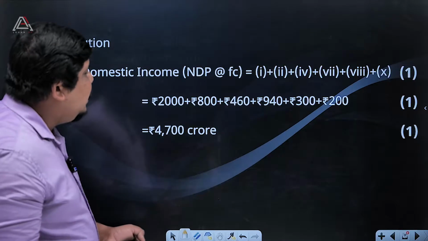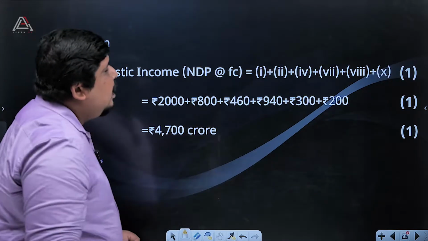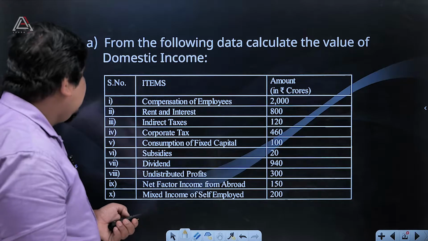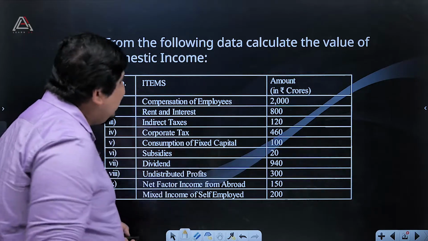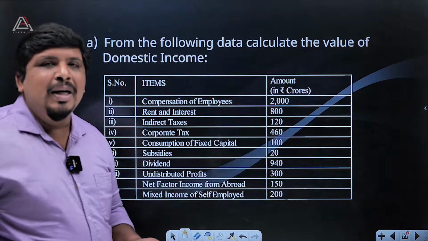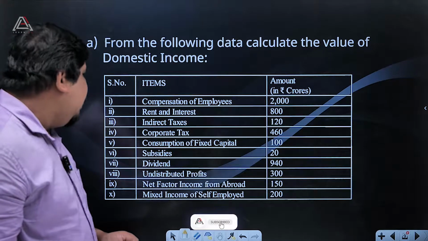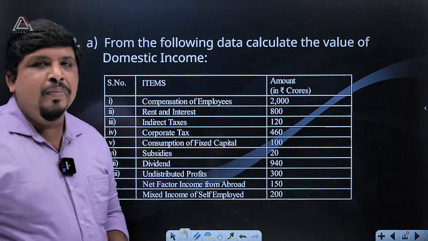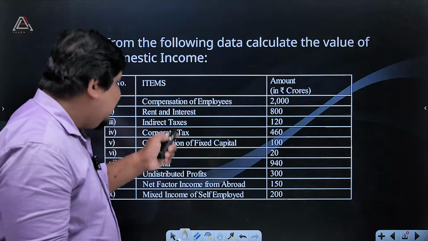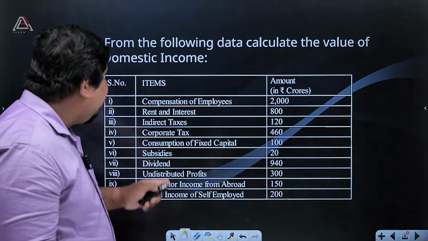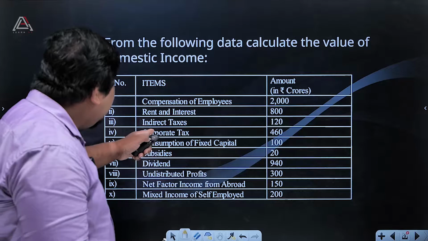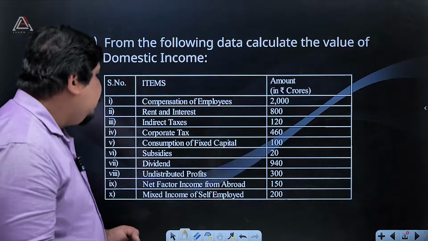So that is 800, and we put it here. Then the indirect taxes, we are not taking indirect taxes. Please take care of that. But we are taking corporate tax.